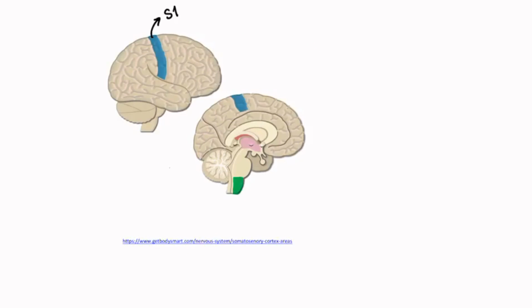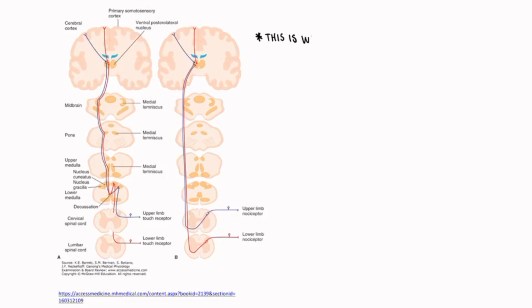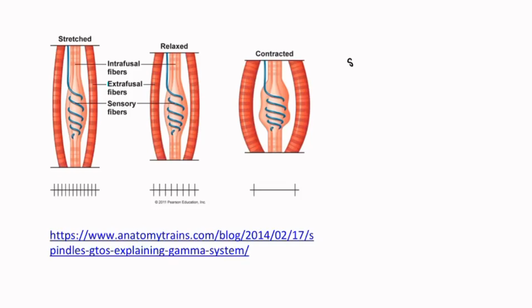The areas most commonly affected in the brain are the primary somatosensory cortex, thalamus, and the medulla, all of which are along the dorsal column medial lemniscus pathway, which is where strokes most commonly occur.